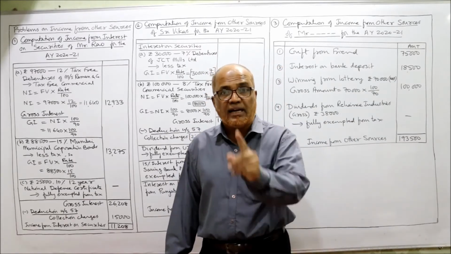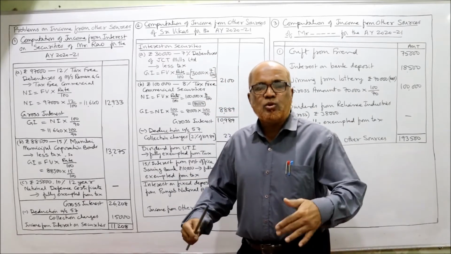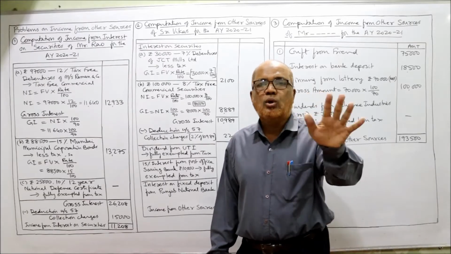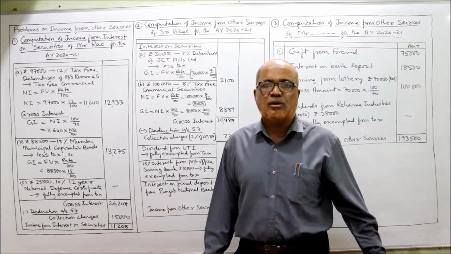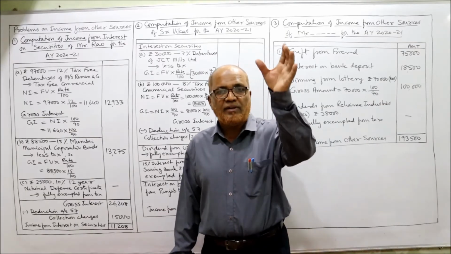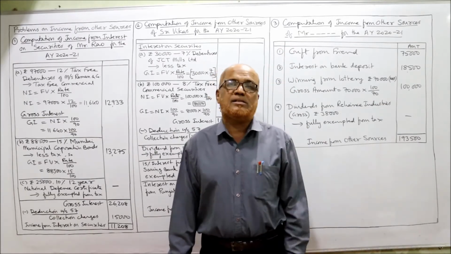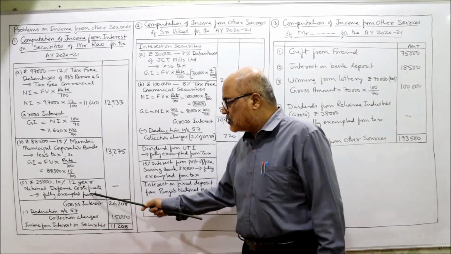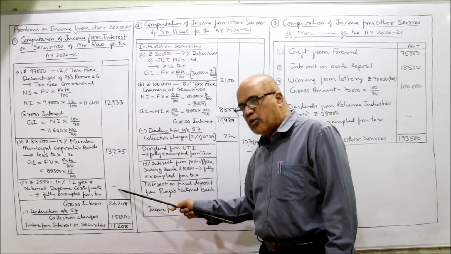That point you have to remember. Time to time we come across which are the securities exempted from tax. In the previous video I have given some 12 to 15 examples. Now here it is not taxable, fully exempted from tax, put a dash.